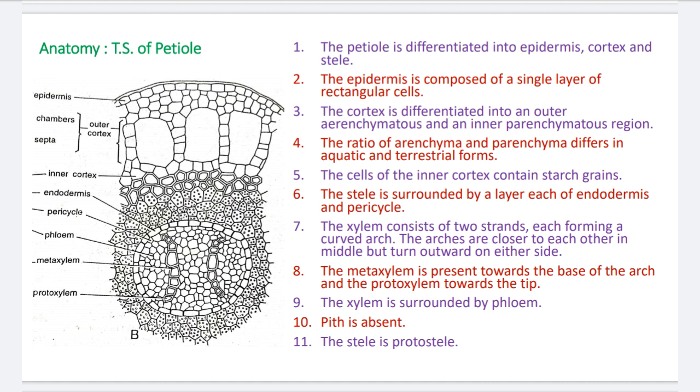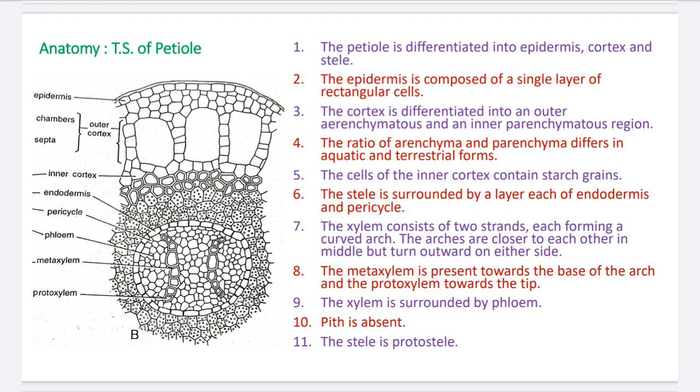Then inside the epidermis is the cortex, divided into outer cortex and inner cortex. Then sclerenchymatous patches are below the inner cortex. Then endodermis and pericycle. Then phloem, and then xylem at the center in two ribs. So these are the inner organizations.